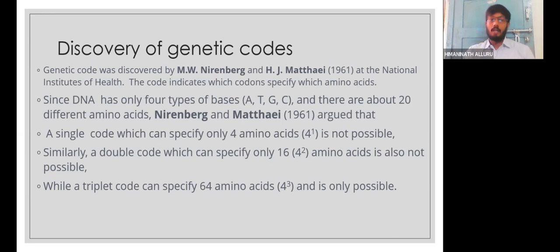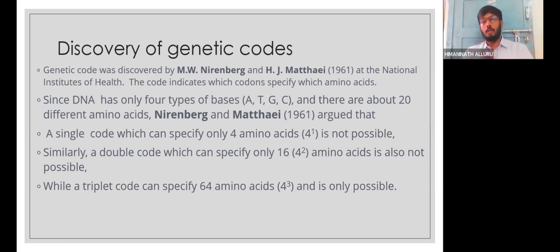If we go with the concept that codons are single in nature, only one single codon codes for an amino acid, then hardly there will be 4 amino acids only. Then we can give the idea to the children, what if the codons are doublets, 2 nucleotides? We can ask the children to give the answer and make them write it: AT, TG, GC or CG, like that. They can write all the different 4 power 2, that is 16 combinations.